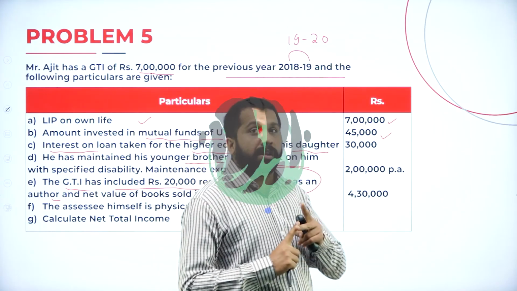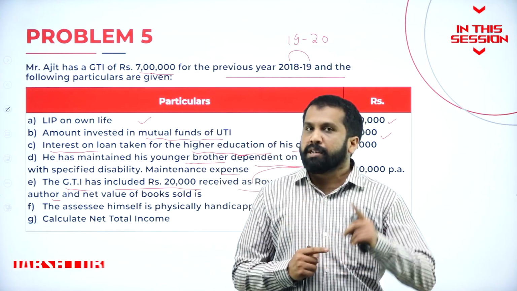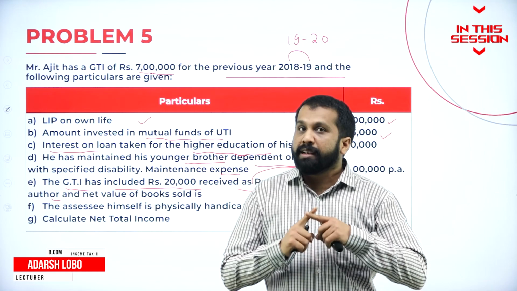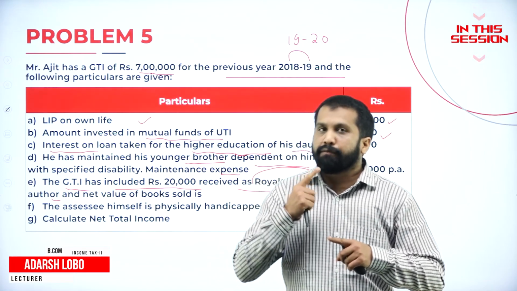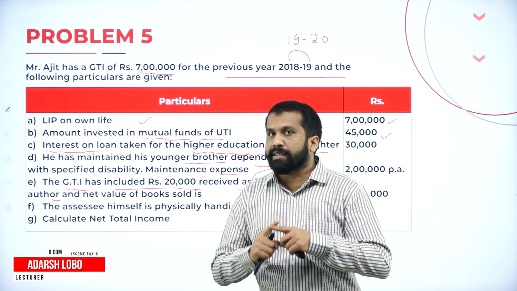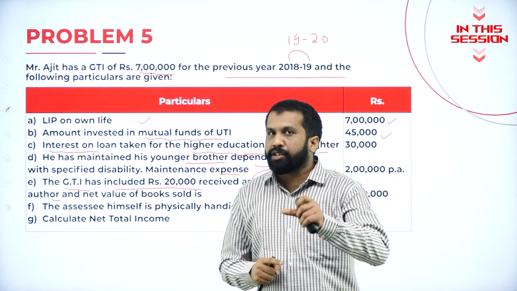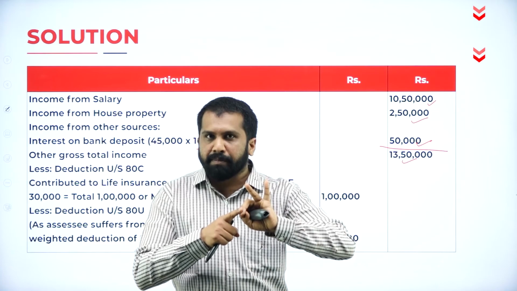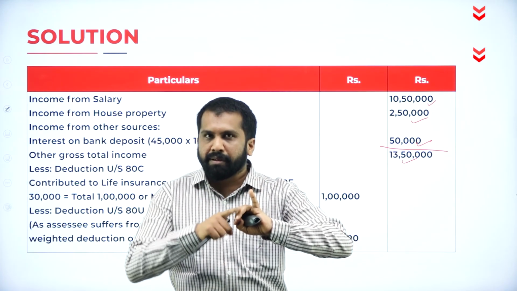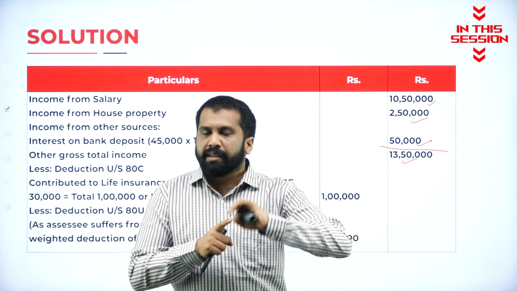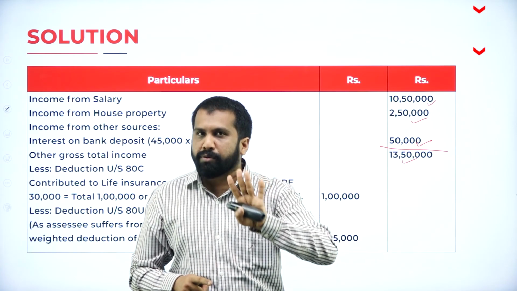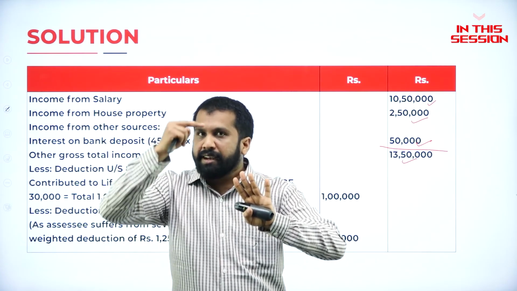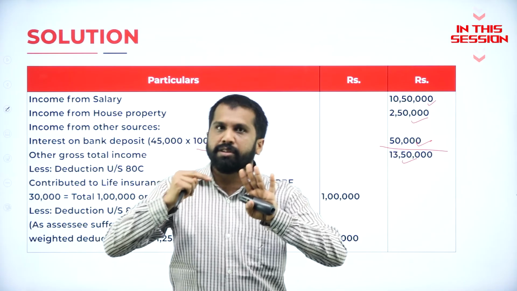80RRB comes for what? Normal patent purpose. 80QQB comes under what? Yes, for education, for books, for author. You will go for 80QQB. Horse race, lottery income, casual income, long-term capital gain. These four we have to write after deducting 80C to 80U.